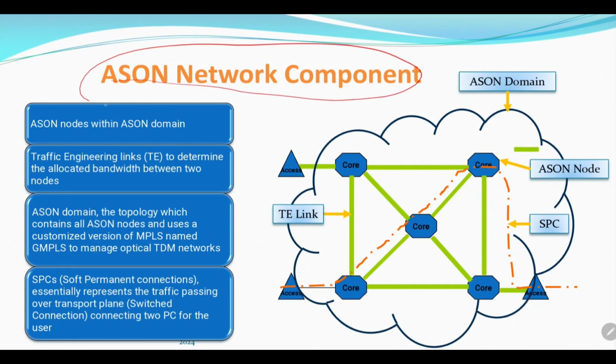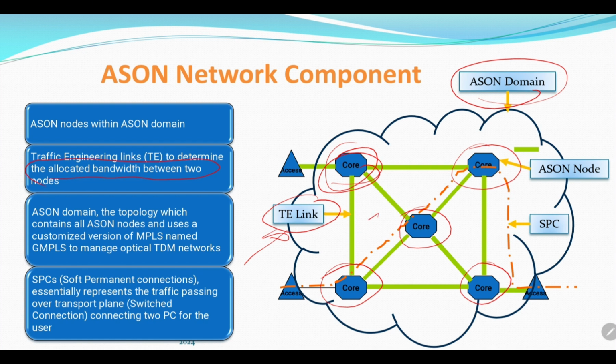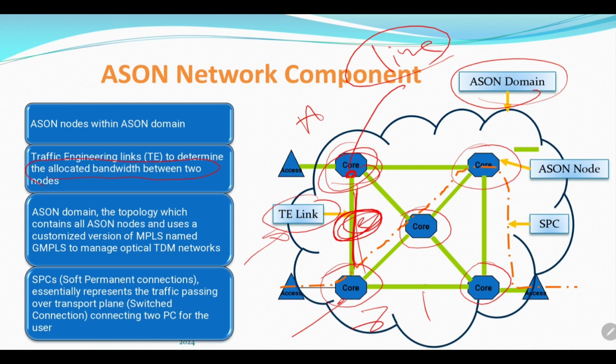The ASON network components contain the ASON domain, TE-link, ASON node, and SPC, or soft permanent connection. TE-link represents the bandwidth between two nodes. For each fiber link, we have a certain bandwidth according to the line card inserted in each node from A to Z node. TE-link also has its own weight. According to this weight and this bandwidth, the control plane will take the decision to decide the traffic route, or decide the direction of switching.